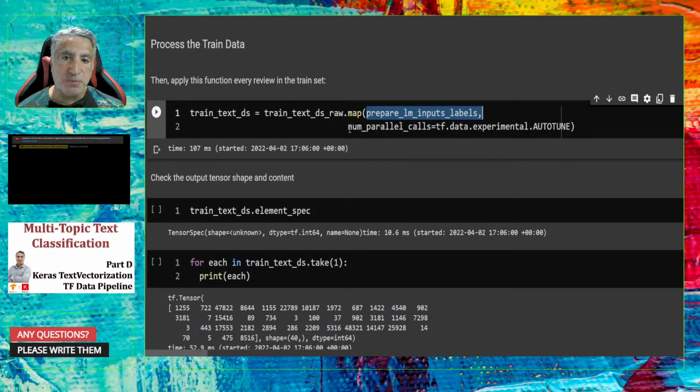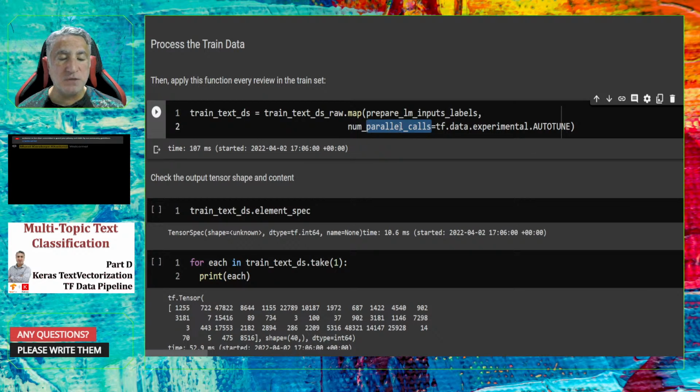Here, the important thing to know is that I use the num_parallel_calls. Therefore, TensorFlow will help me to apply this function onto every element of this dataset, running it with parallel processing.